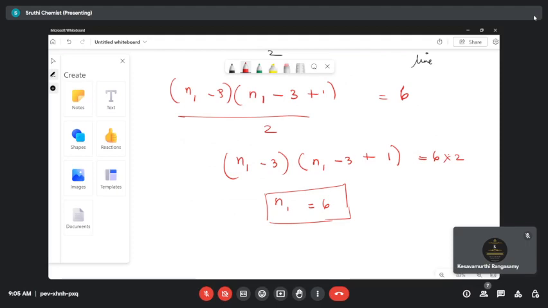Based on that you will have a question. It is not that you simply find the spectral lines by using the formula; they will not give that type of question. Either they'll ask you to calculate the initial n1 value, or else you have to calculate the higher energy state. So you may have questions of that type.